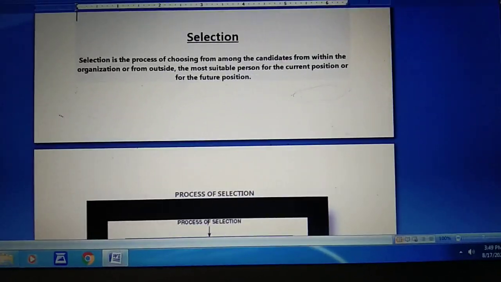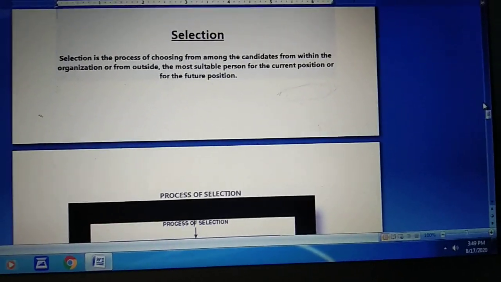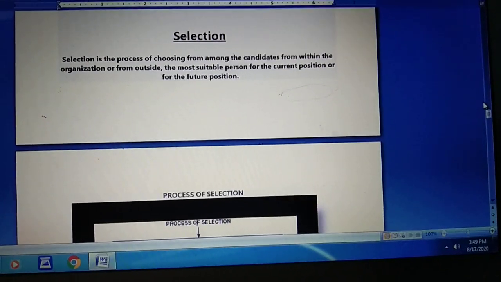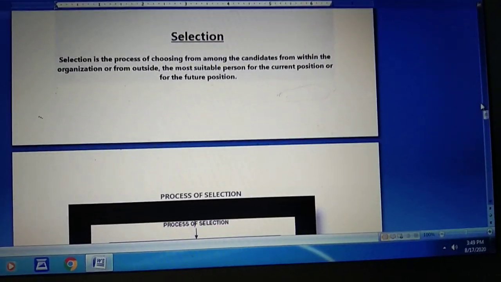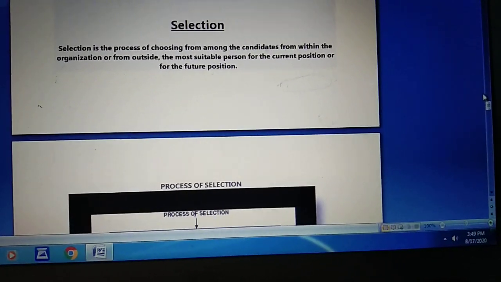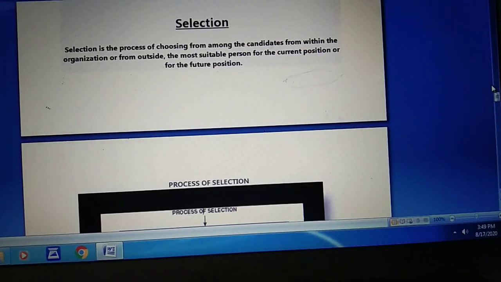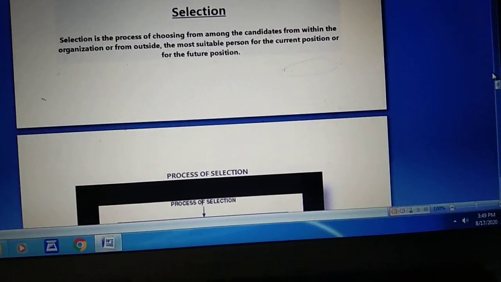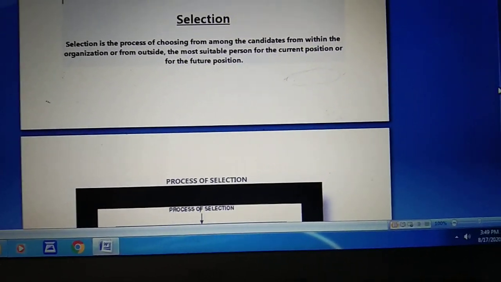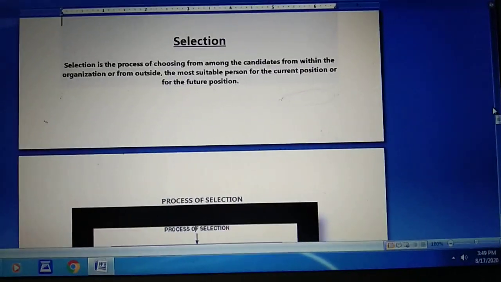Good morning, children. So, students, let's start another topic from chapter number 6, and that is selection. Students, in the previous video we discussed the sources of recruitment, that was external and internal sources. And today we will discuss the selection process of employees inside the organization. It means what are the different steps by which the employees are selected inside the organization. So let's start, what is selection first.